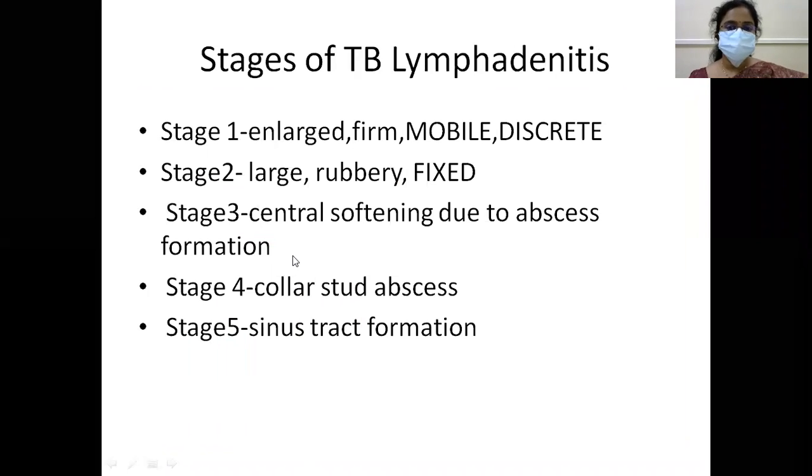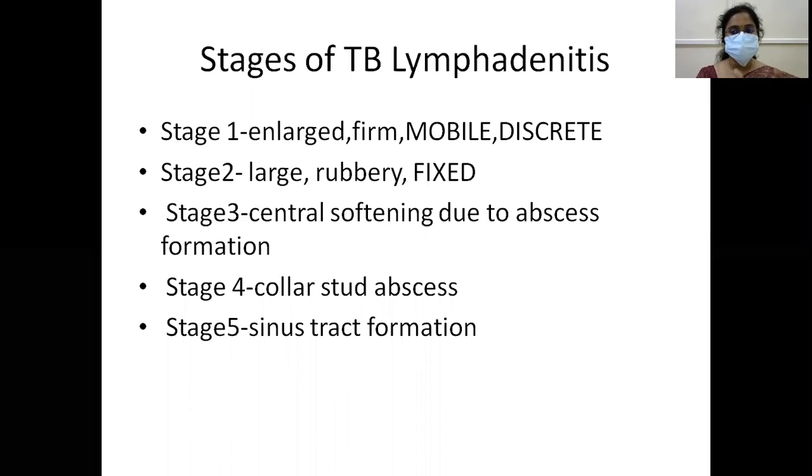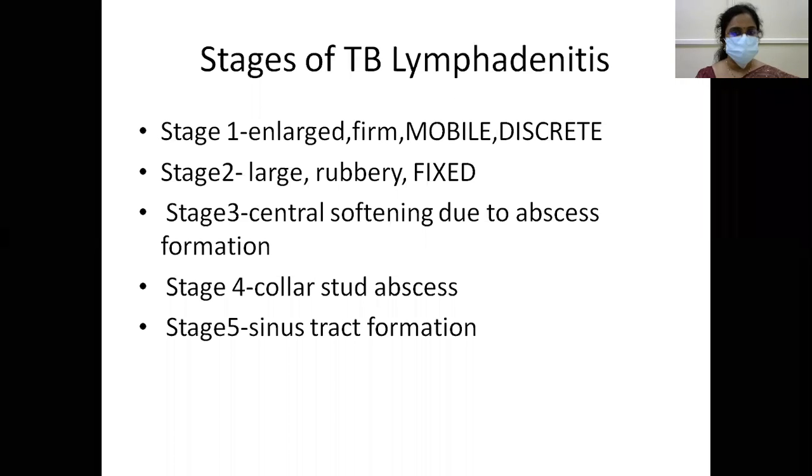So what are the stages of TB lymphadenitis? Stage 1 is enlarged, firm, mobile and discrete. Stage 2 is large, rubbery and fixed because of matting. Then stage 3, central softening due to abscess formation. So initially it is mobile and then there is fixing to the adjacent lymph nodes. Then there is central softening leading to abscess formation. Then the collar stud abscess, sinus tract formation. This collar stud abscess is also very important short note.